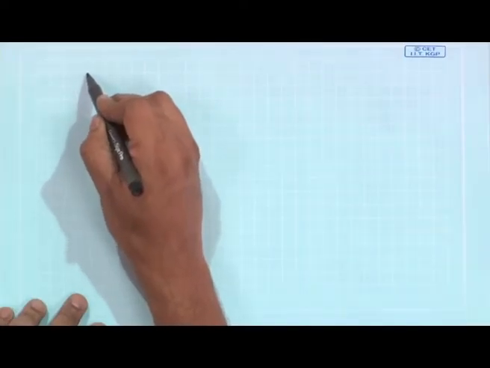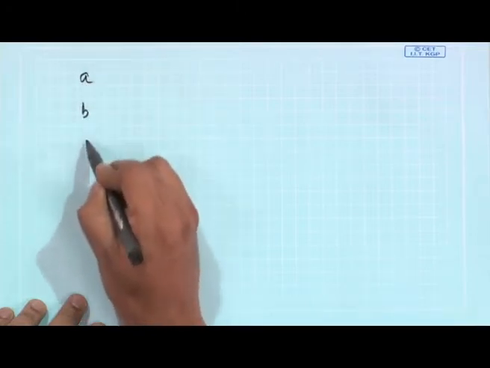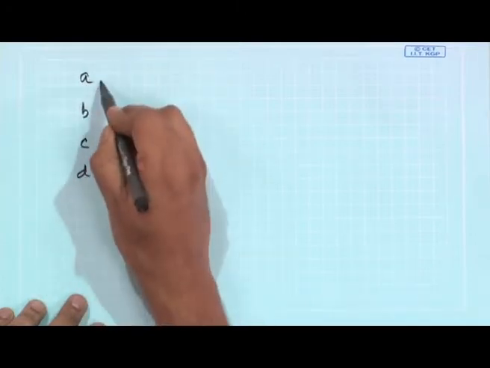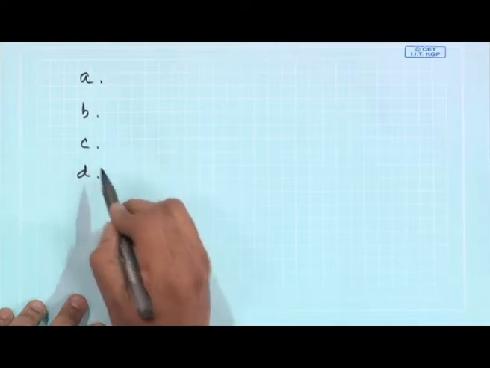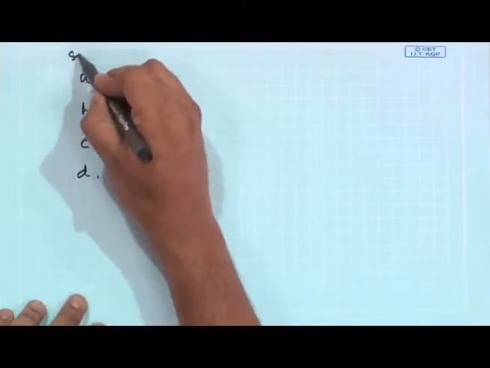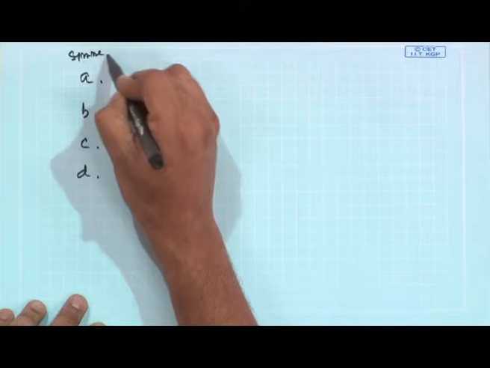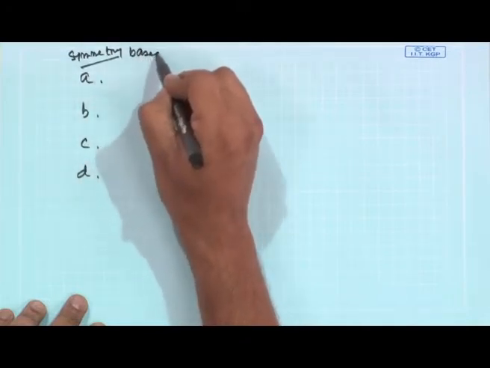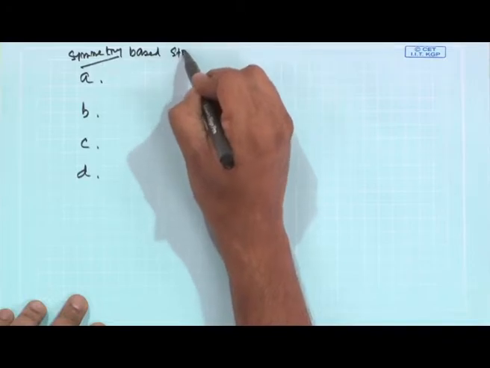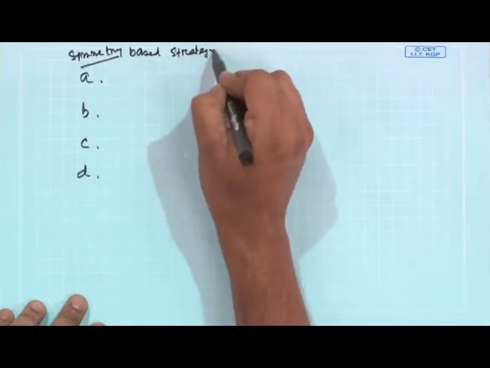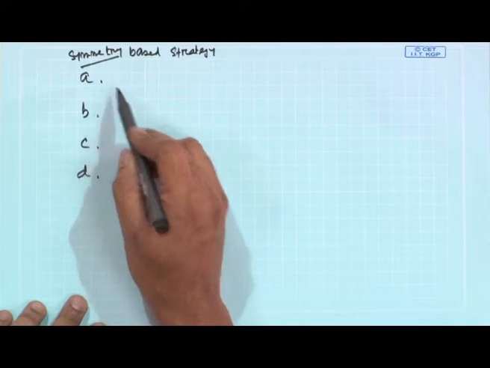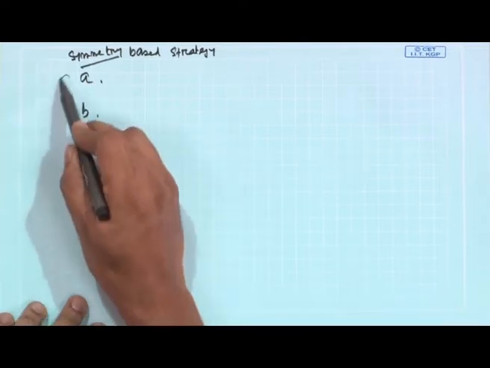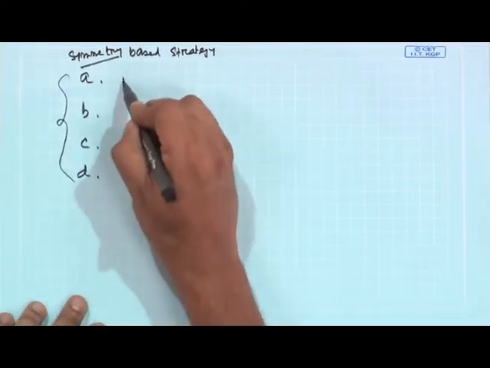Now, for symmetry based molecules you will often find that there are certain guidelines or prerequisites which we mainly follow. Normally we follow 4 different guidelines for symmetry based strategies. What are the 4 points?